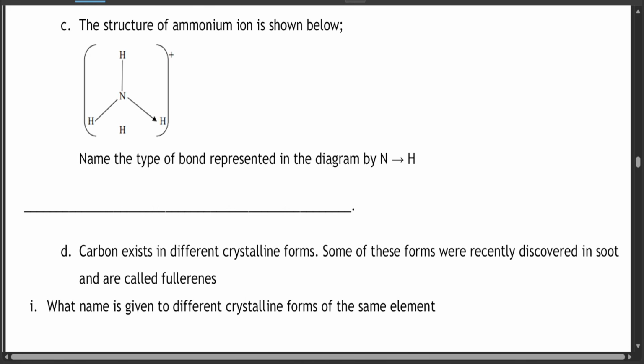The structure of the ammonium ion is shown below. Name the type of bond in the diagram. This one is a coordinate bond.